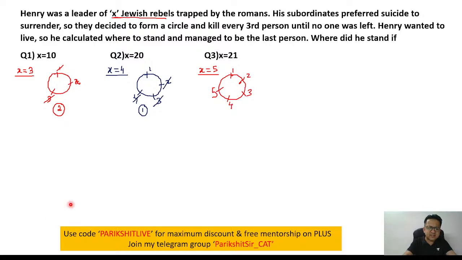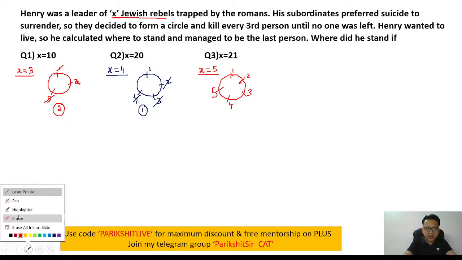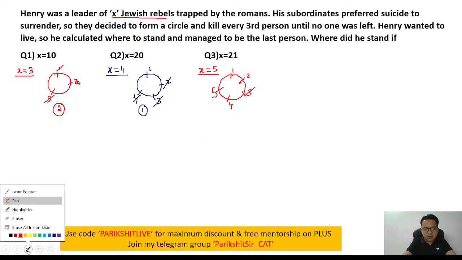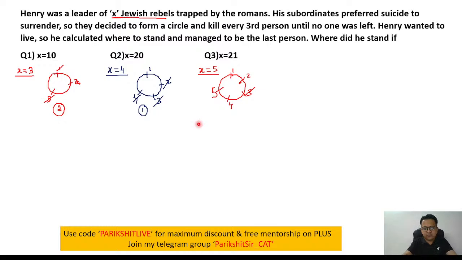Every third person gets killed. So person number 3 will get killed. That's very easy to identify. Next, continue your counting from the next person.